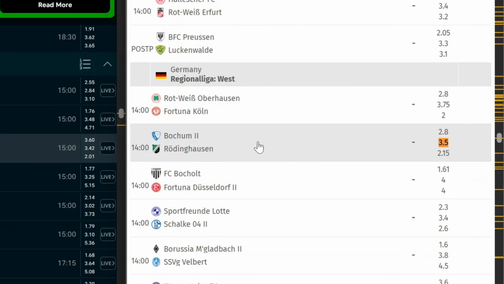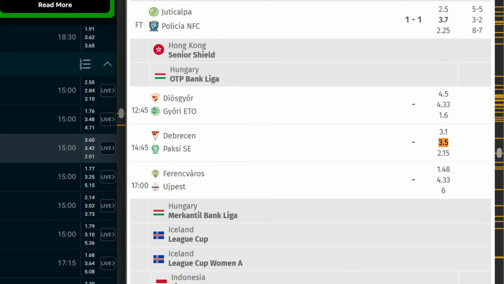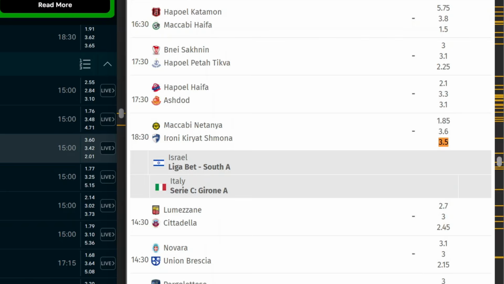So we have another game, Rodinghausen Bochum. Now this is 2.15 away, lower than the home team, or 3.5 for the draw options. That is one game you can also use. We have Paks Debrecen. Another game you can actually use, Hungary, but I don't usually make predictions from Hungary, but we can actually take that for notes.